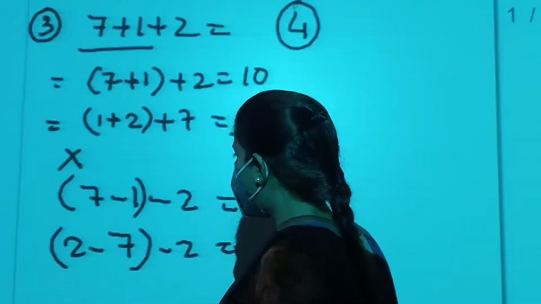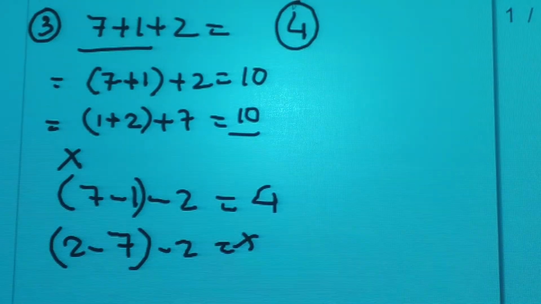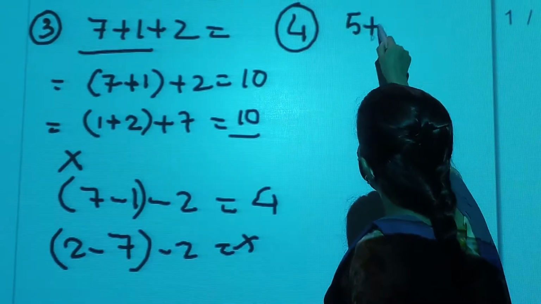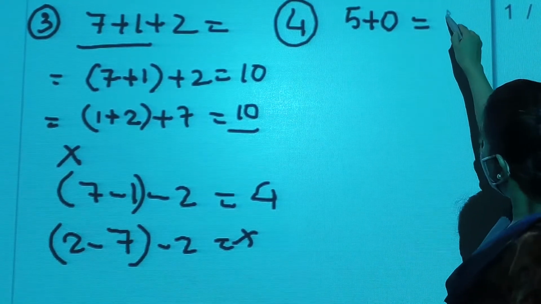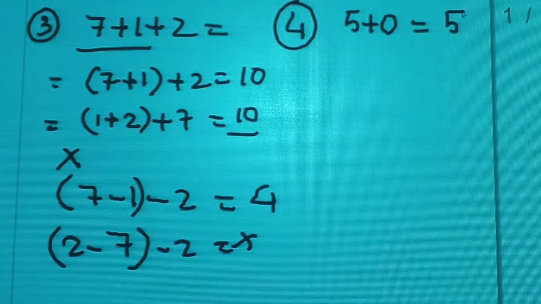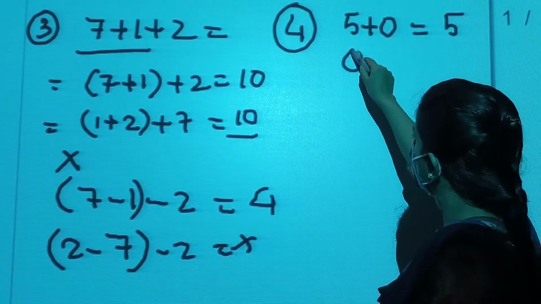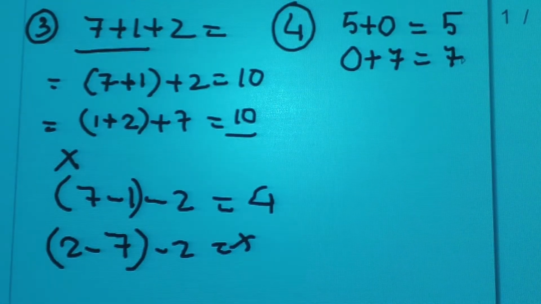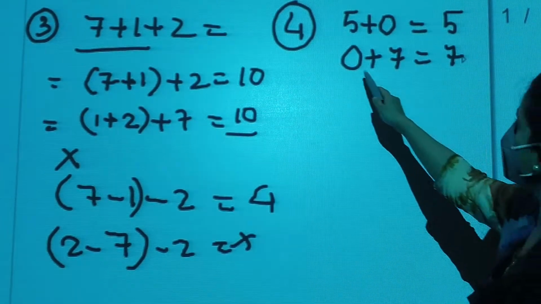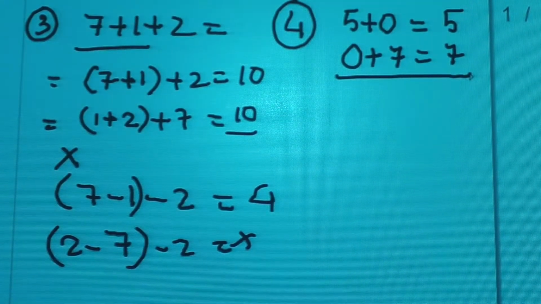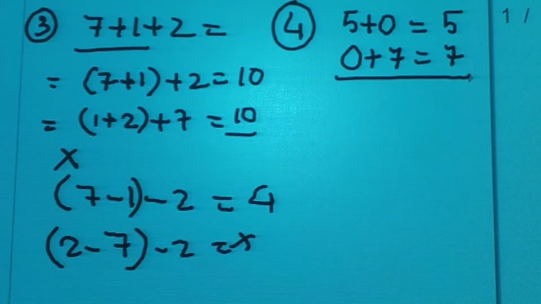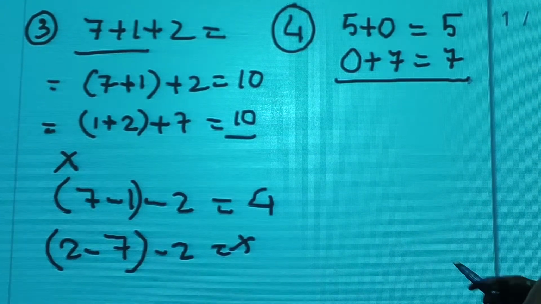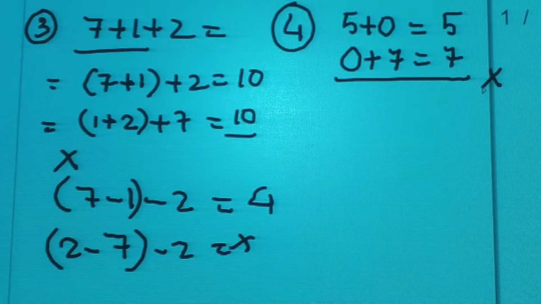Now the fourth one is zero property. Zero property means when we add 0 to any whole number, say 5, the answer will be the number itself. If 0 is added to any whole number, the sum will be the number itself. This is called zero addition. The zero property of addition is called the additive identity of addition. Okay, this property is not followed by subtraction again.